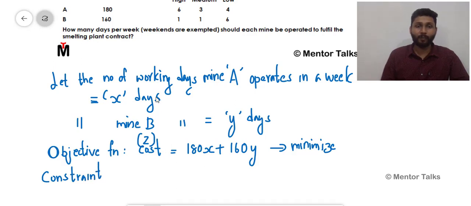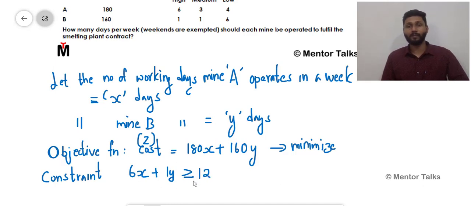My first constraint is: what is the minimum amount of delivery of high grade ore? 6 tons per day of the ore from mine A, and mine A is working for x days. So 6x, plus from mine B, 1 ton should be delivered, and mine B is working for y days. So 6x plus 1y. This is the production of high grade ore from these two mines in a week. Now this production should be minimum equal to 12. That means this production should be either equal to 12 or greater than 12. So I can write it like this: greater than or equal to 12.